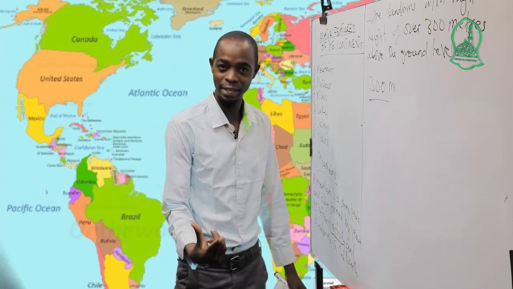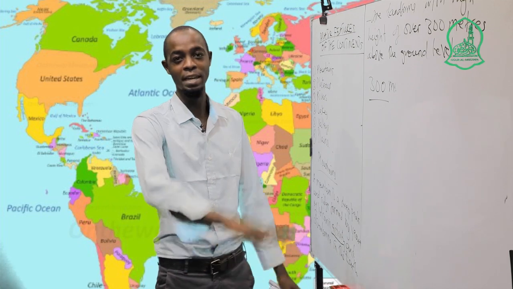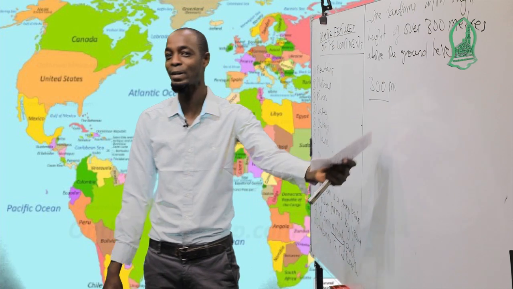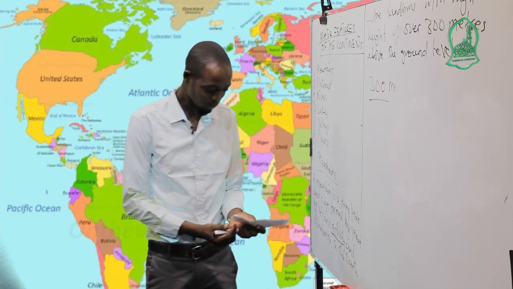You cannot call it a mountain if it is below 300 meters. You can call them hills or ridges, but not mountains, because they have no qualification to be called mountains according to these definitions.